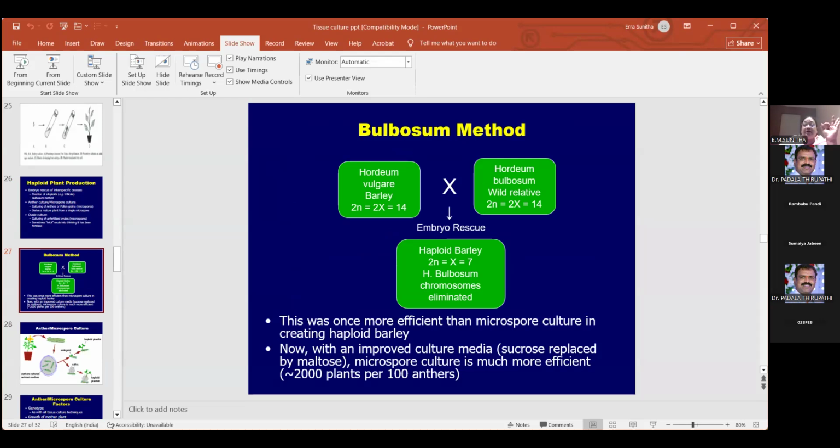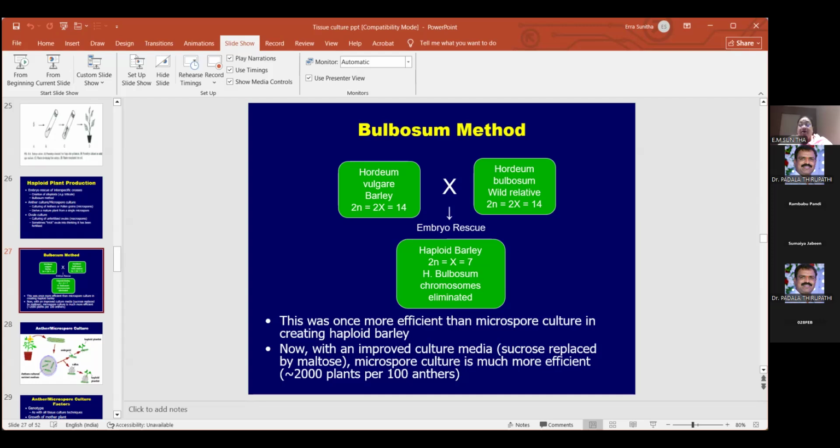After that, now we are domesticating, and we have domesticated it and we are eating that. So the wild variety is Hordeum bulbosum and this is Hordeum vulgare. They have done crossing between these two. When they crossed these two, naturally fertilization, that is, pollen and ovule fertilization, has taken place, and embryo formation happened. But the embryo was not growing. The embryo was not giving the new plantlet. So they have done the embryo rescue.